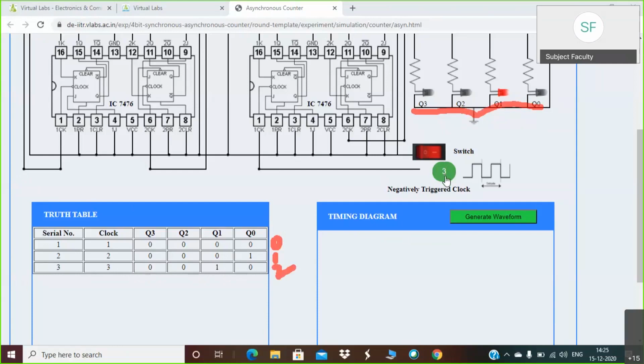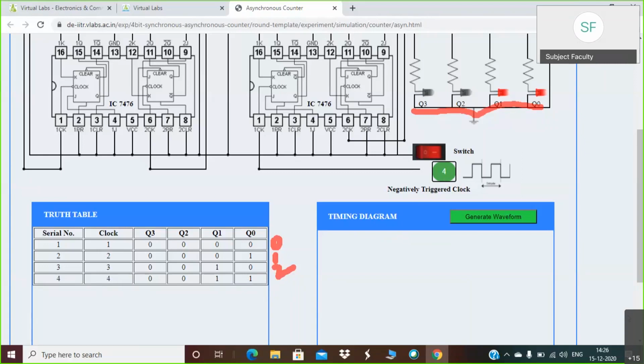Now I am again clicking on the counter button. When you do that, the counter will display 4, and now Q1 and Q0 are both on. Their values are 1 1. You can observe here Q1 is 1 and Q0 is also 1. So effectively this count will become 3, but after the application of fourth clock pulse. Okay.